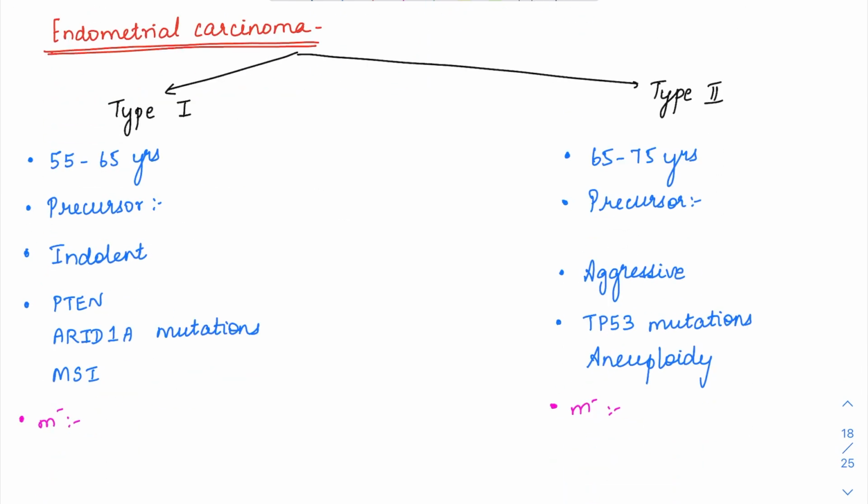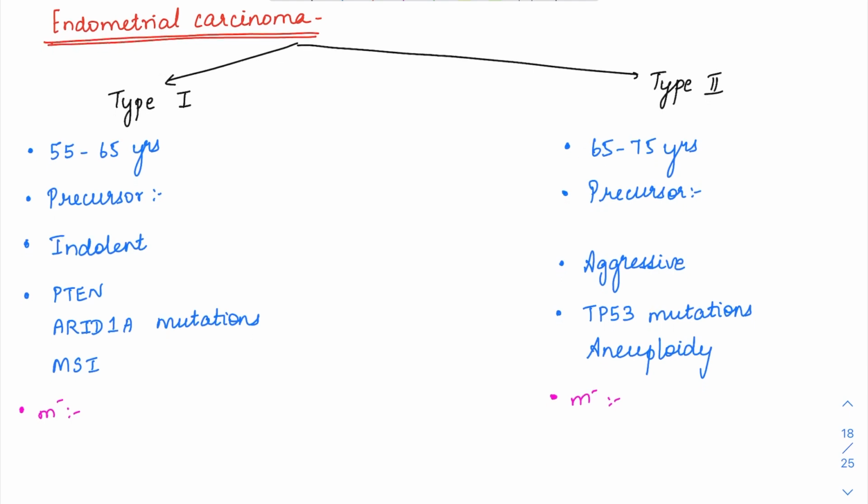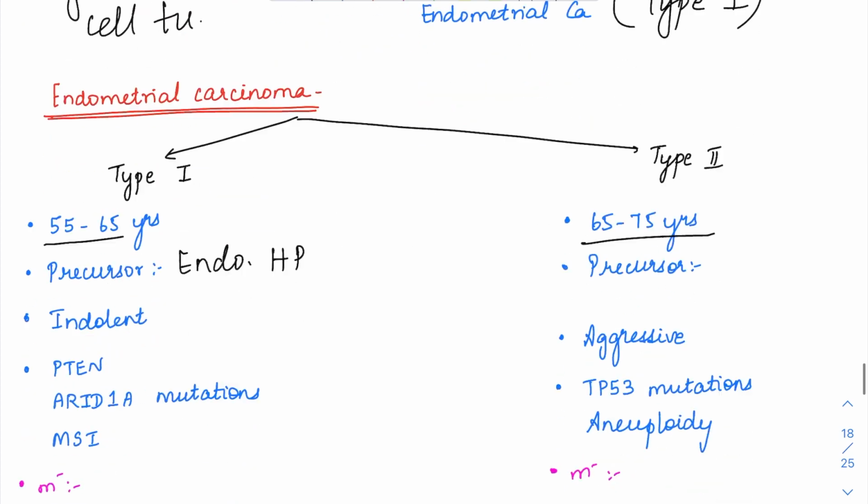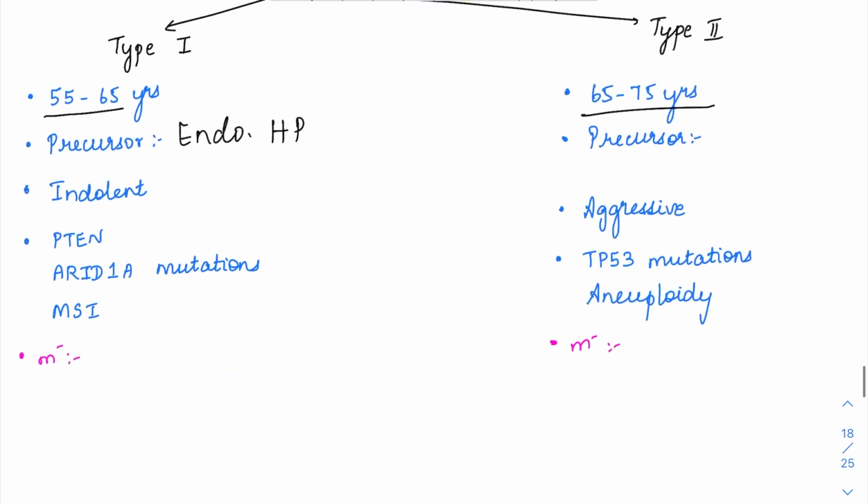Endometrial carcinomas are of two major types, based on pathogenesis and mutations. Endometrial carcinoma type 1 occurs in the postmenopausal age group only, usually 55 to 65 years, while type 2 is in a slightly more elderly age group, 65 to 75 years. The precursor lesion for type 1 endometrioid carcinoma is endometrial hyperplasia. This hyperplasia I was telling about can progress on to type 1 endometrial carcinoma.